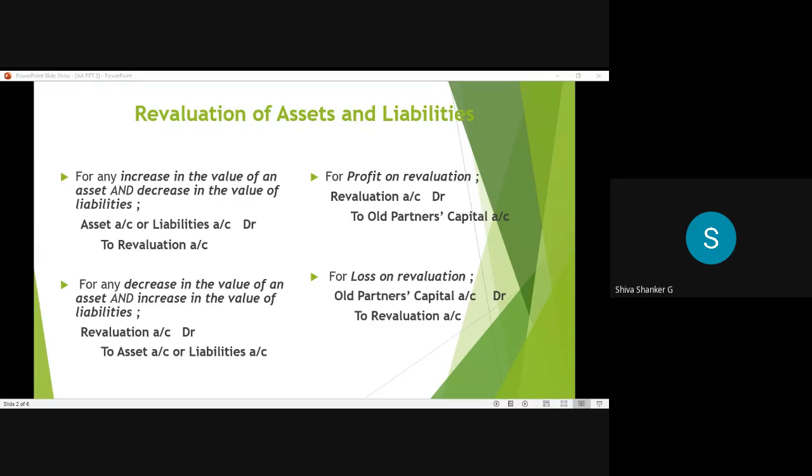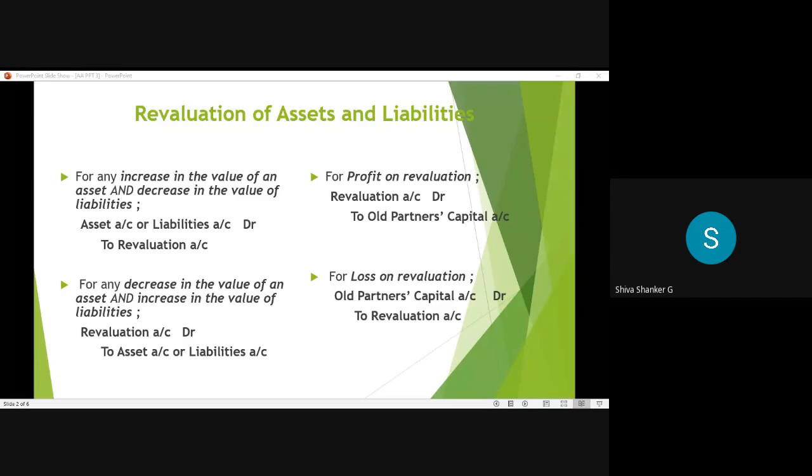First entry, for increase in the value of an asset. Asset value increase is a benefit. So entry: asset account debtor to revaluation account. If any liabilities decrease, that also becomes a benefit to the business. So the entry: liability account debtor to revaluation account.